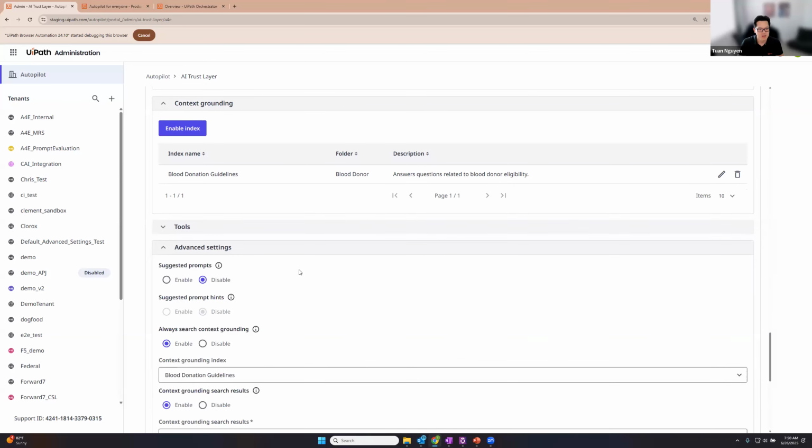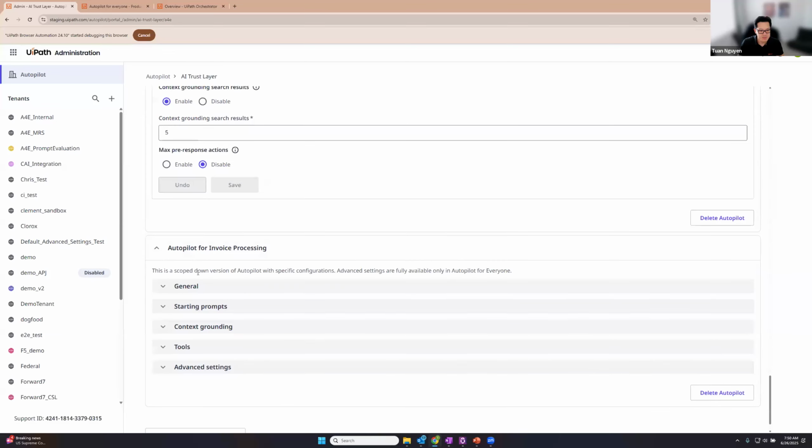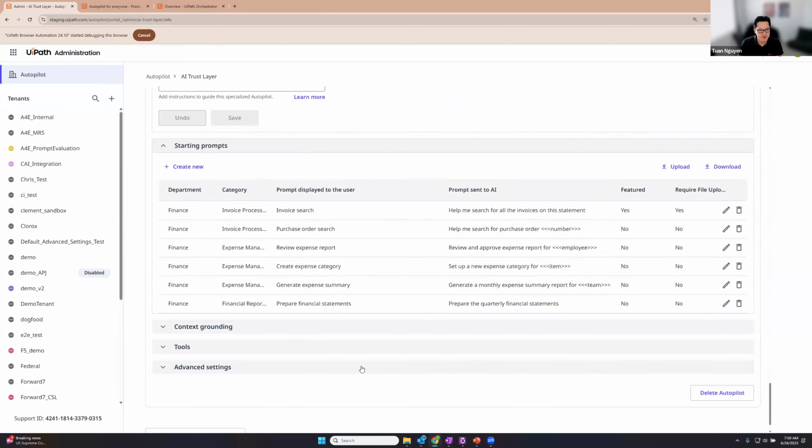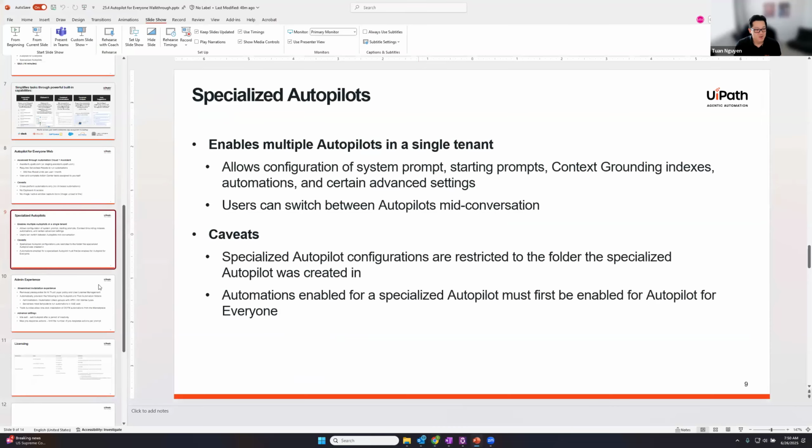And then here are some limited advanced settings that we took from Autopilot for everyone. You can turn on or off suggested prompts. You can auto search the context grounding index, and you can control the maximum number of pre-response actions. And here's the information for the other specialized autopilot. All right, that was quite a bit.